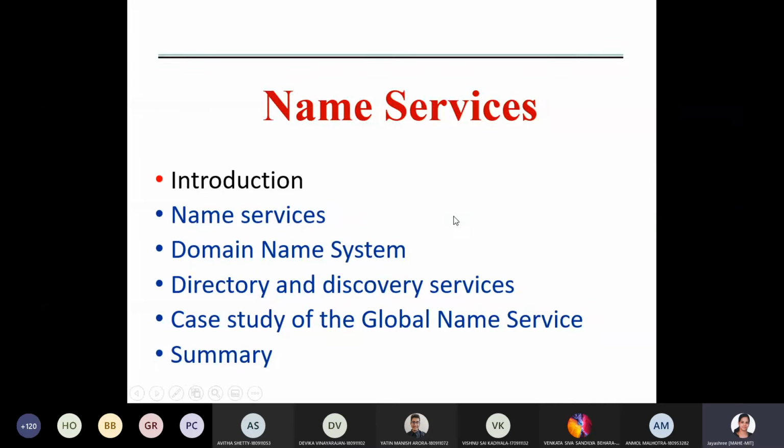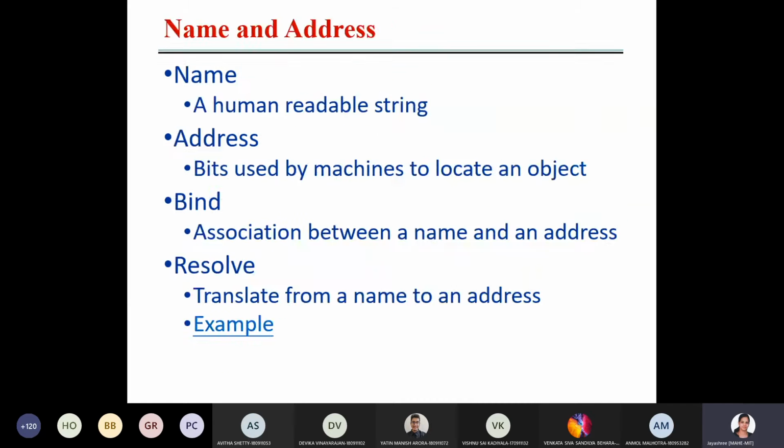So I don't think I have to explain much about all these in detail. Already you know what is domain name systems, name services, all those things. So again it's like a revision for you, like refreshments. Here, name service.